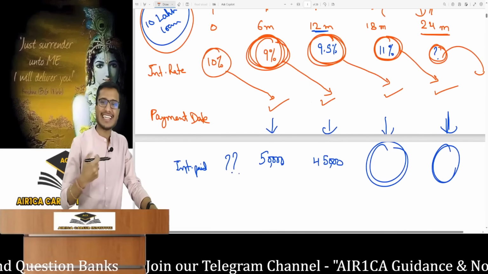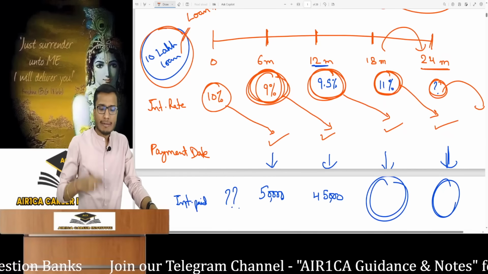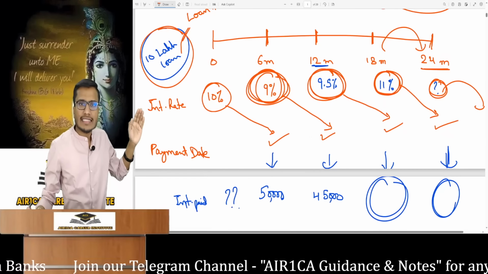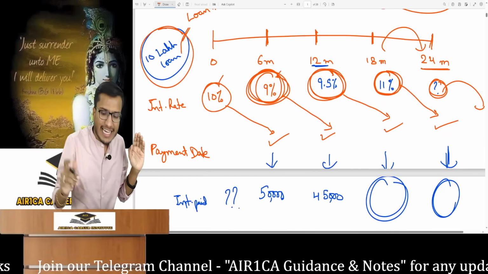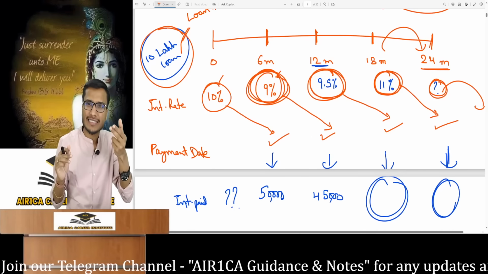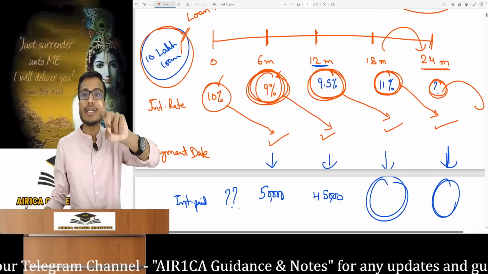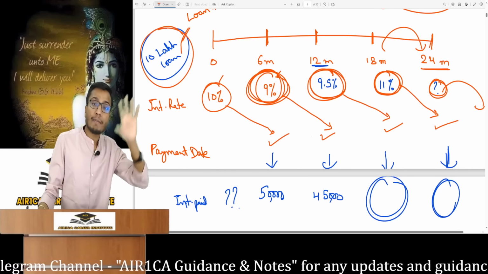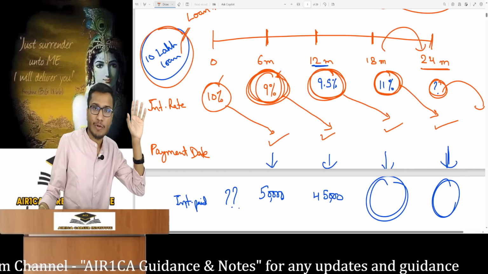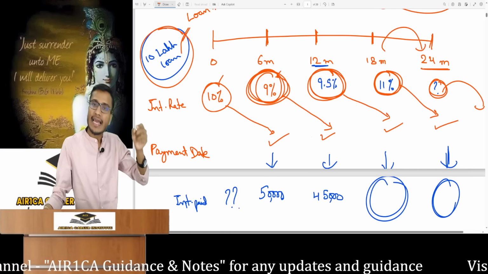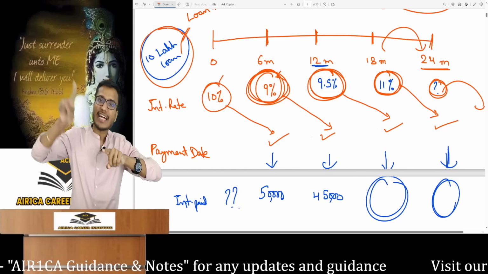If you want to calculate the interest, look, it's 10 lakh. Now sir, the reset period is 6 months, so are these interest rates of 10%, 9% for 6 months? No. If nothing is specified, the interest rate is always per annum. I have taught you this since the basics of AFM. Do not mistakenly assume it's a 6-month rate. Interest will be charged for 6 months, but the rate is per annum.